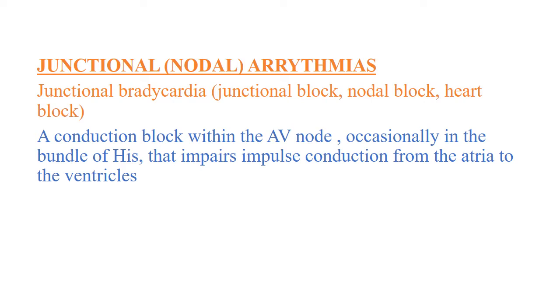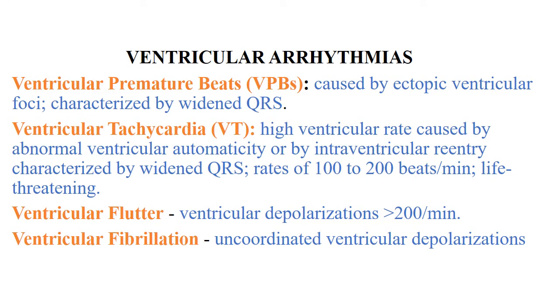Then next is junctional or nodal arrhythmias. Junctional bradycardia, also known as junctional block, nodal block, or heart block, is a conduction block within the AV node, occasionally in the bundle of His, that impairs impulse conduction from the atria to the ventricles. Next is ventricular arrhythmias, which include ventricular premature beat, which is caused by ectopic ventricular foci. It is characterized by widened QRS.